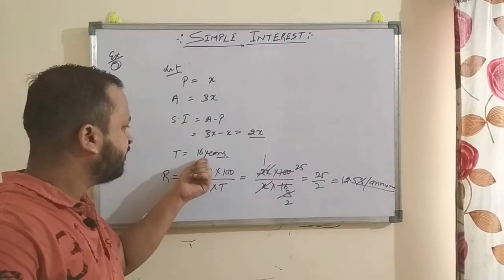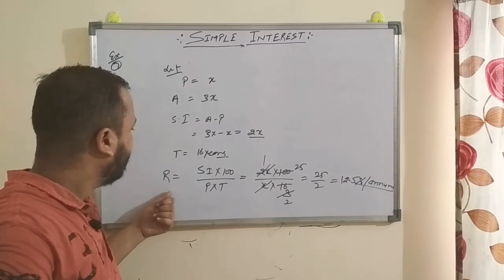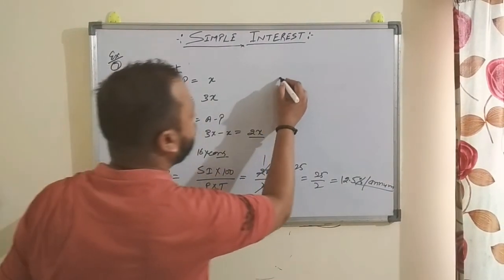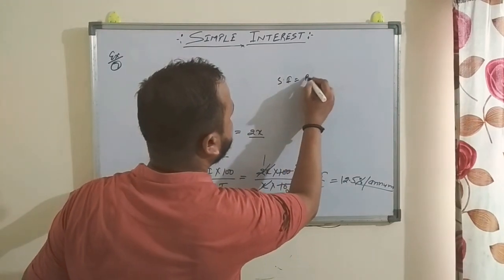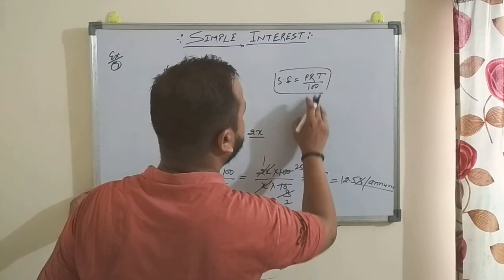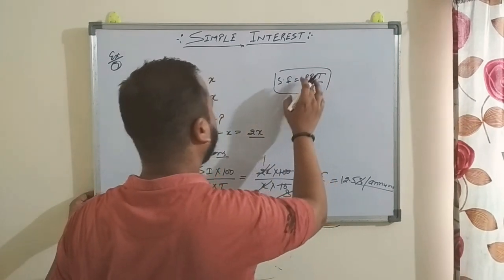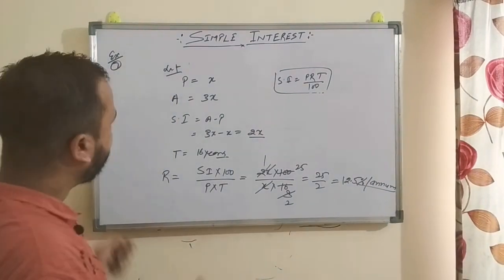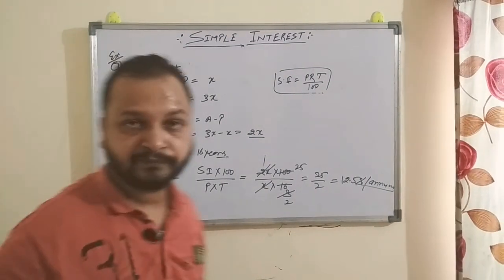Time is 16 years. For rate R, we can use the formula SI is equal to PRT by 100. So R is equal to SI into 100 upon P into T, and easily we can find it, right?